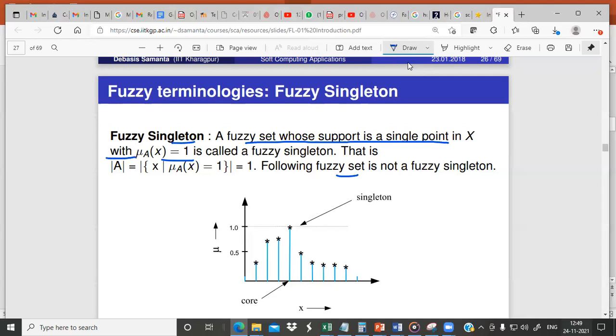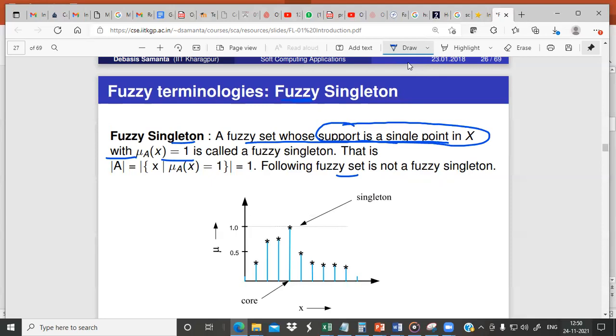Okay, so what is the support? If you recall, support represents the set of values which are greater than 0. It is the set of elements whose membership score is greater than 0. All those represent the support. When you say a fuzzy set is a fuzzy singleton, we call a fuzzy set a fuzzy singleton if its support is a single point in X such that mu A of X is equal to 1.